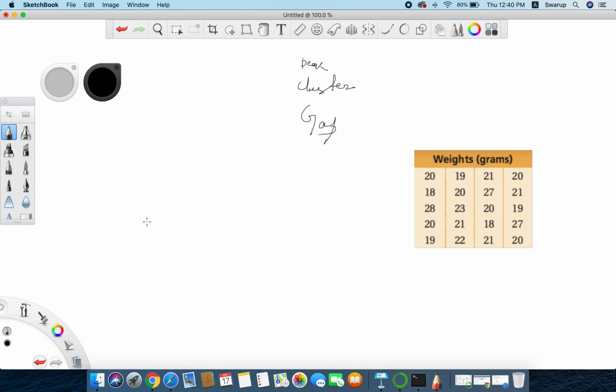First, we'll be plotting this data in a graph. First we have to plot a straight line, so I'll just plot a simple line here.